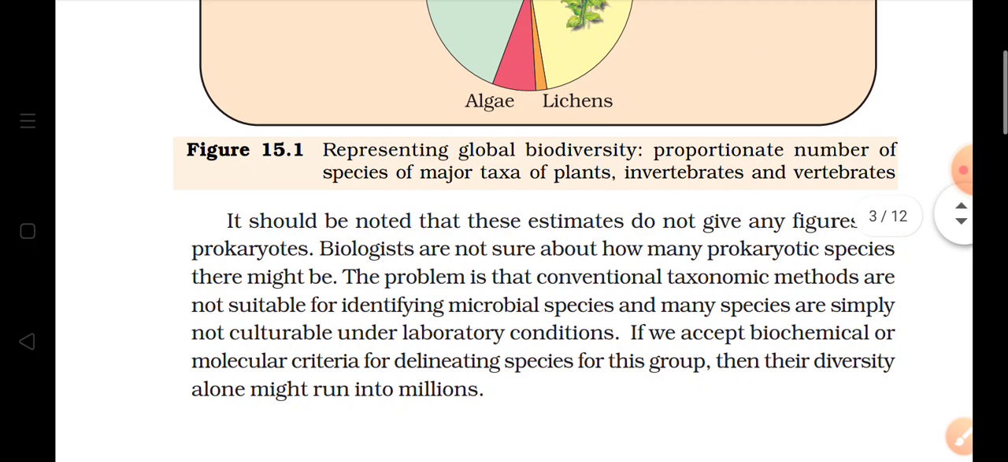Now these estimates do not give us an exact idea. In this estimate they have not given any number to the prokaryotes. These biologists are themselves not sure whether prokaryotic species were present at that time or not. So there are many problems related with this